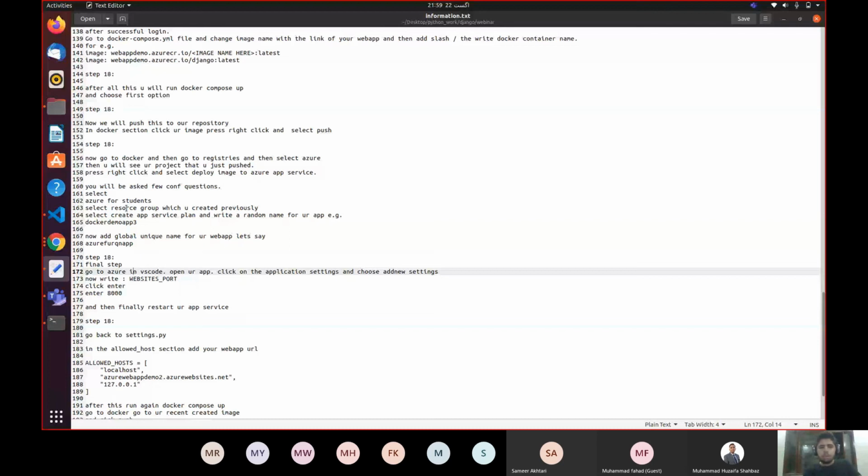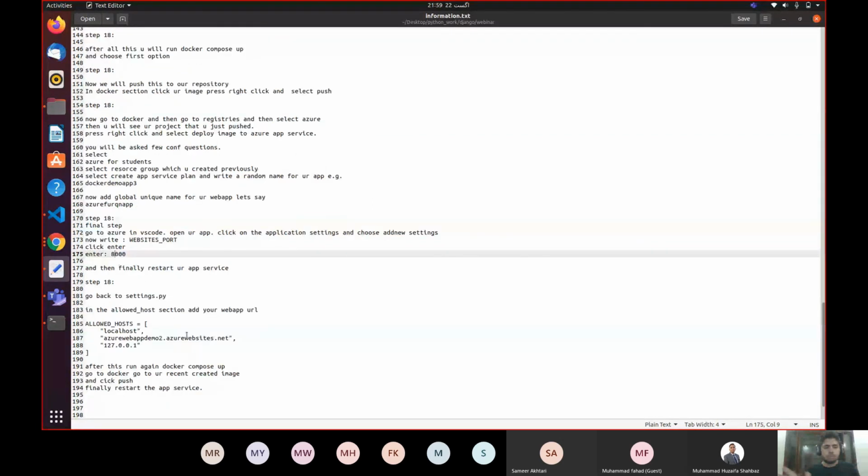Again, this command palette will open up, and in the next command palette you will write 8000. 8000 is the port number. Once you write 8000, press enter, and you are done. Finally, you are done. And now go back to settings.py. Once you're done with this thing, go back to settings.py. Where is the settings.py file? Over here. We created the settings.py file over here.